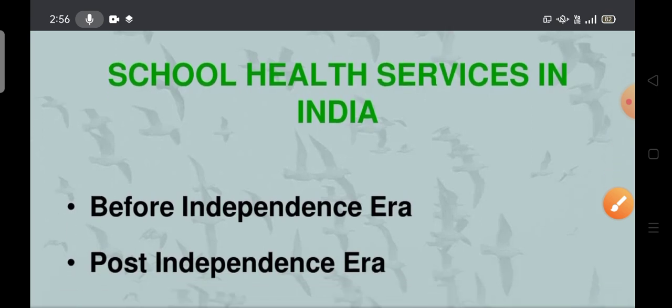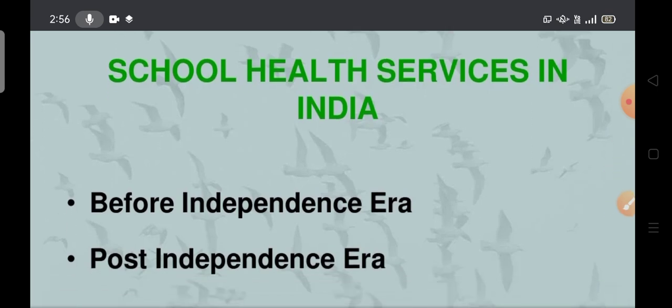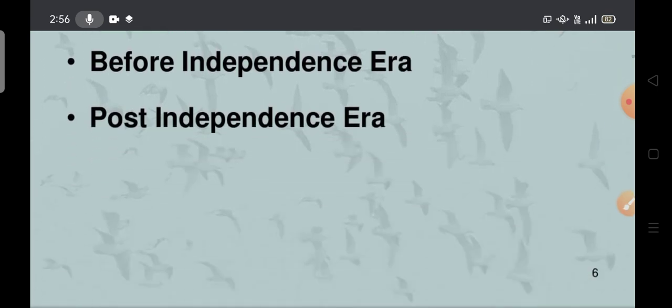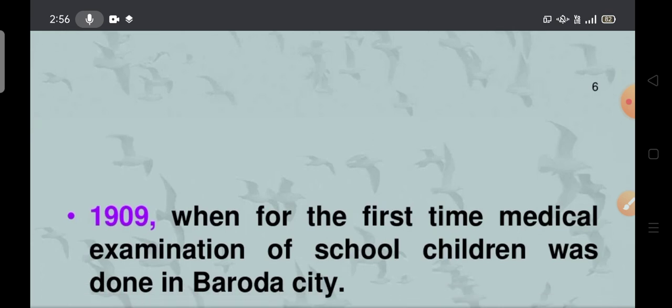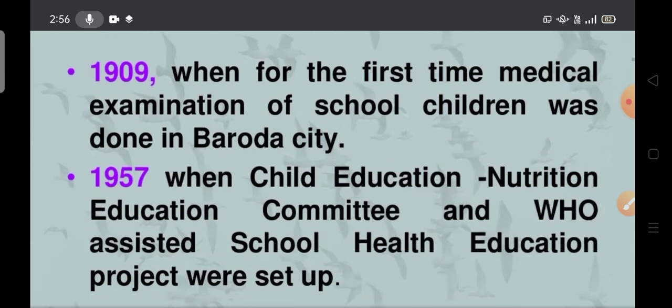Next, coming to school health services in India, before independence era and post independence era. This is BS nursing level importance. If you want you can write it, otherwise there is actually no need. I will tell you which points to highlight and note when preparing for final examinations. There is no need of this for MPHW students, but BS nursing and GNM, MSc can refer to this.